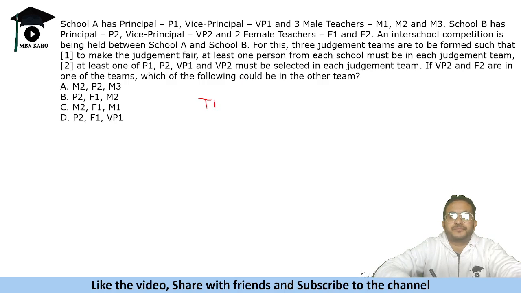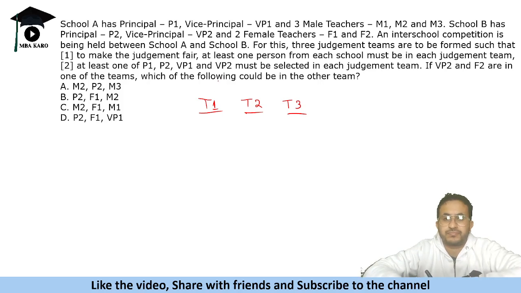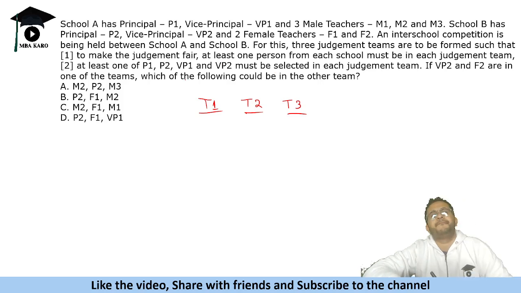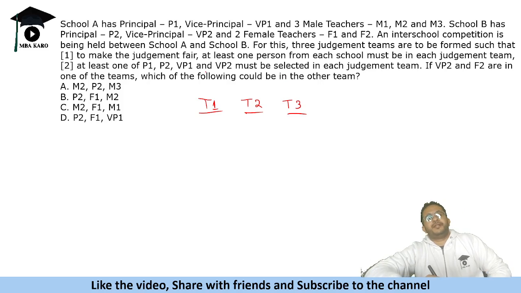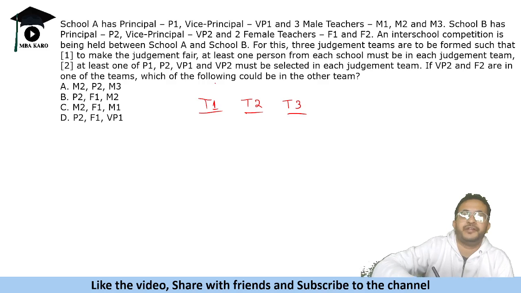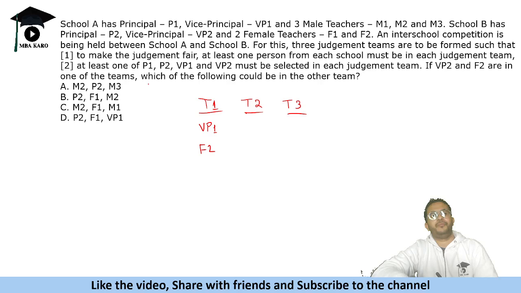Now we have team one. It says at least one person from each school in each judgment team, and at least one of P1, P2, VP1 and VP2 must be selected in each judgment team, right? So either the principal or the vice principal should be there. VP2 and F2 are in one of the teams. We are asking which of the following could be the other team. So there are three teams, and one of these teams we have to figure out. So we'll go by options.